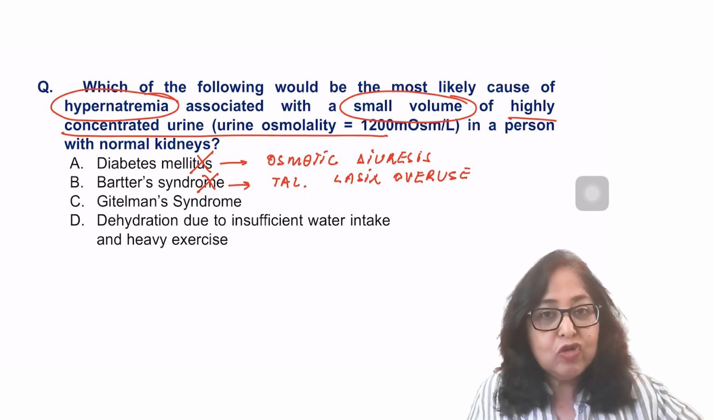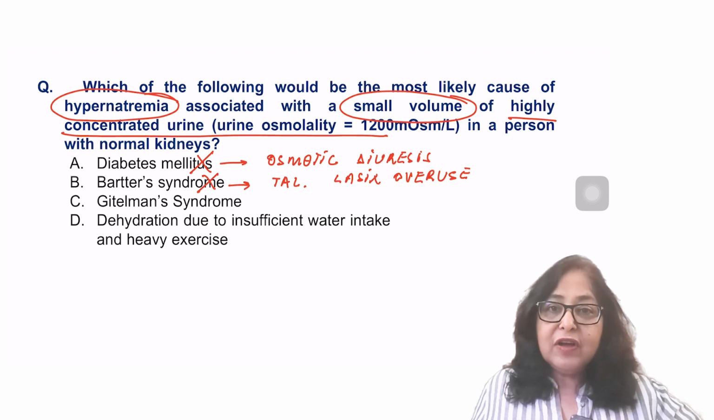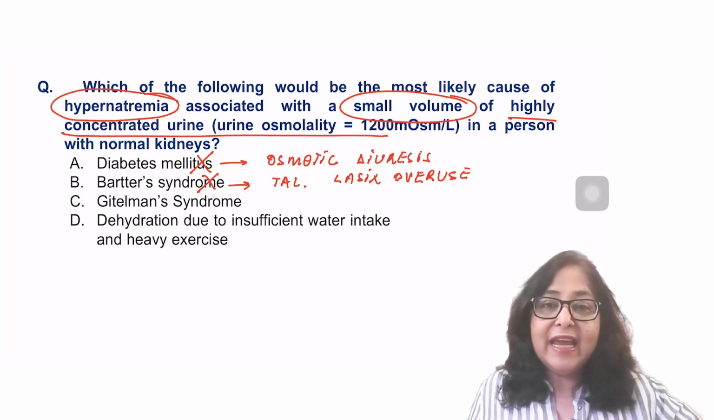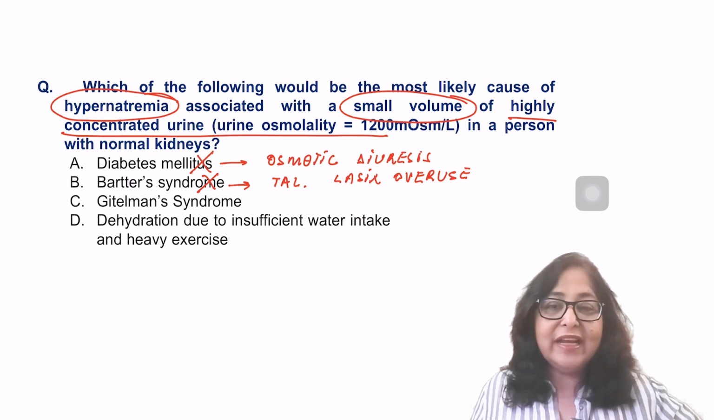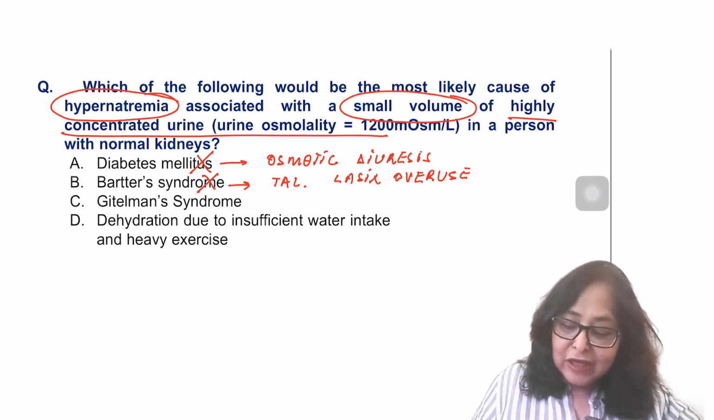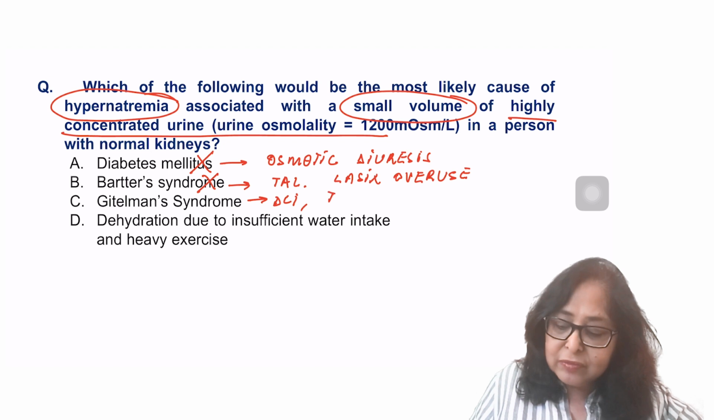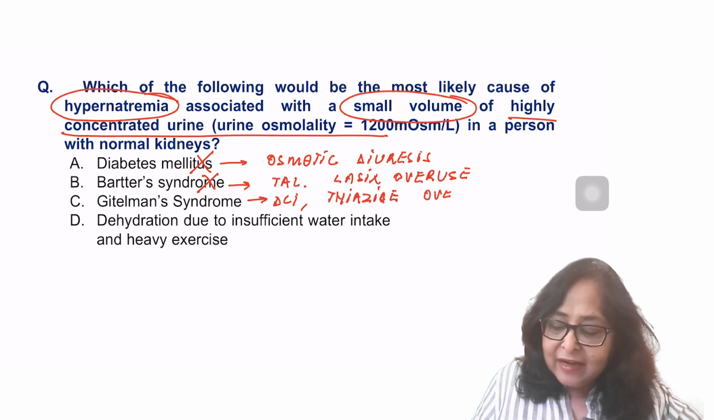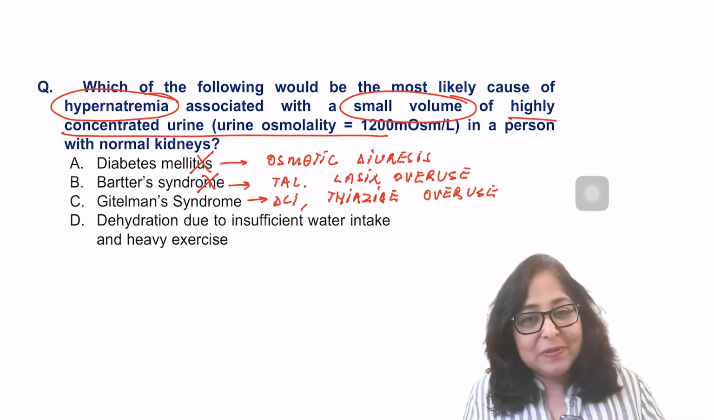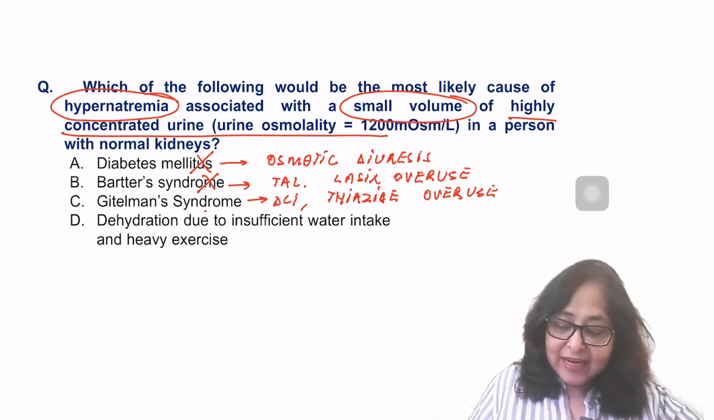In Gitelman's syndrome, there is a loss of function mutation of the proteins in the DCT. These proteins are involved in reabsorption of sodium and chloride. So this affects the DCT, and the symptoms are similar to thiazide overuse. Again, hypernatremia is not a possibility here. Plus the urine output would have increased. So again, this is not the answer.